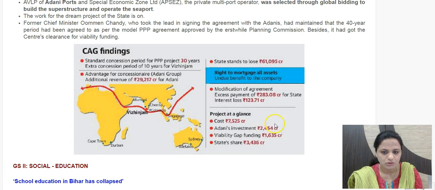So the central government has also provided funding for this project. Viability gap funding is a terminology generally used when investments are done up to the maximum possible by each entity, still the project cannot be viable because there is a need for more investment. So the one who makes these extra investments, that is the viability gap funding. So when that is provided, this gap is filled to make the project viable, workable. So that is called viability gap funding.